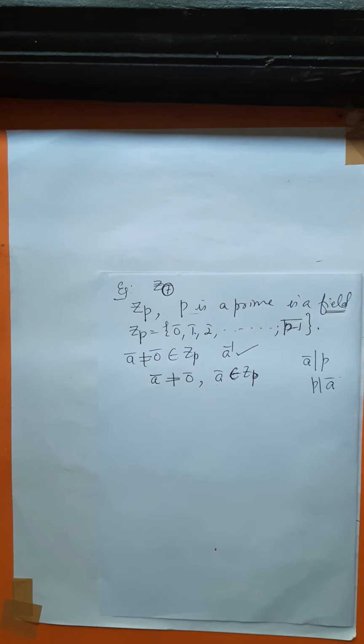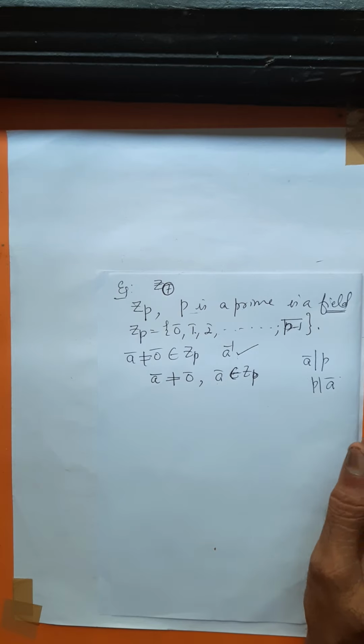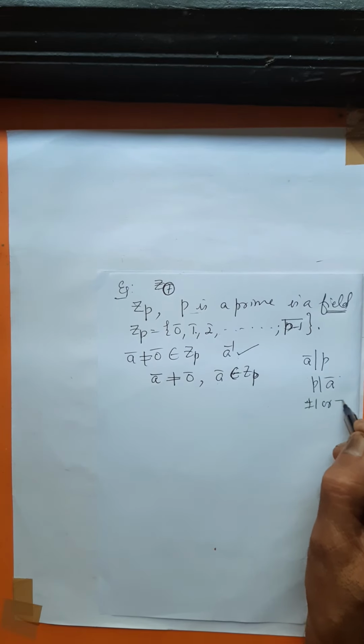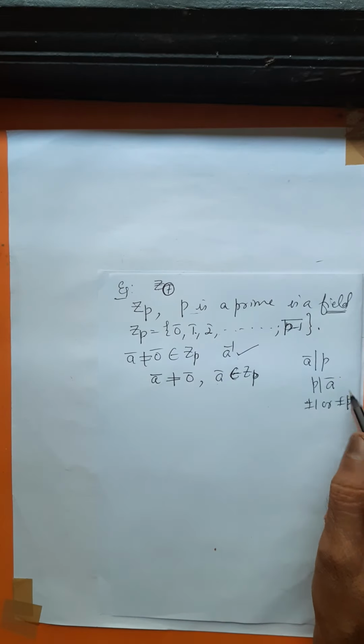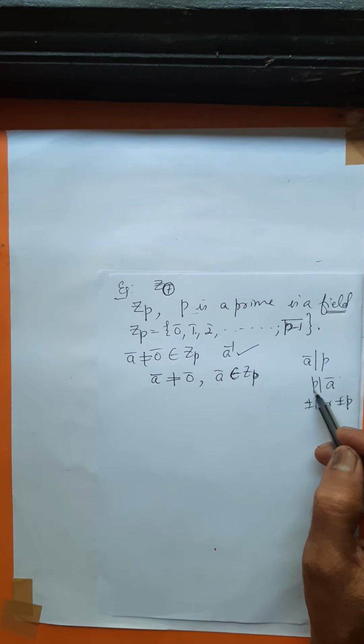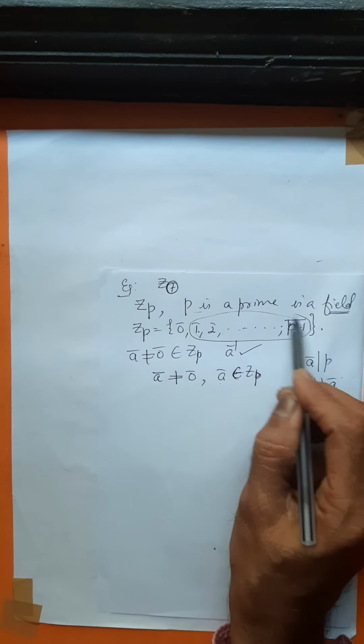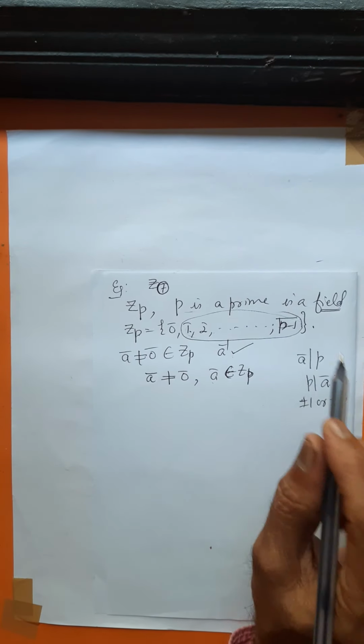Neither A bar can divide P nor P divides A bar because P is a prime. P is a prime, its only divisors are plus or minus 1 and plus or minus P. P cannot divide A bar because A bar is a member here. What is the largest possible value of A bar?